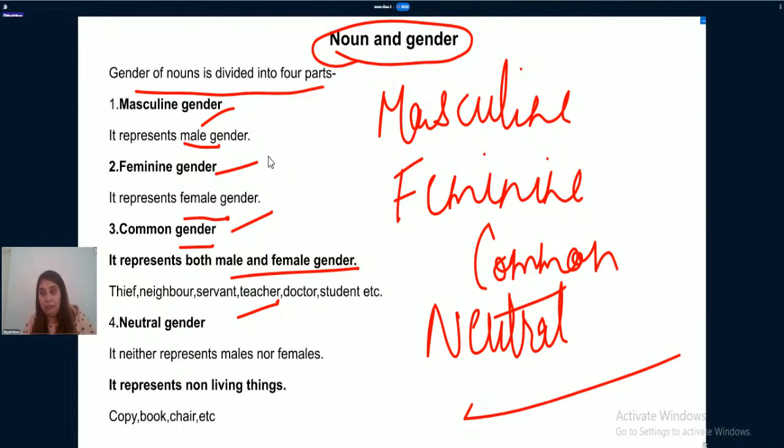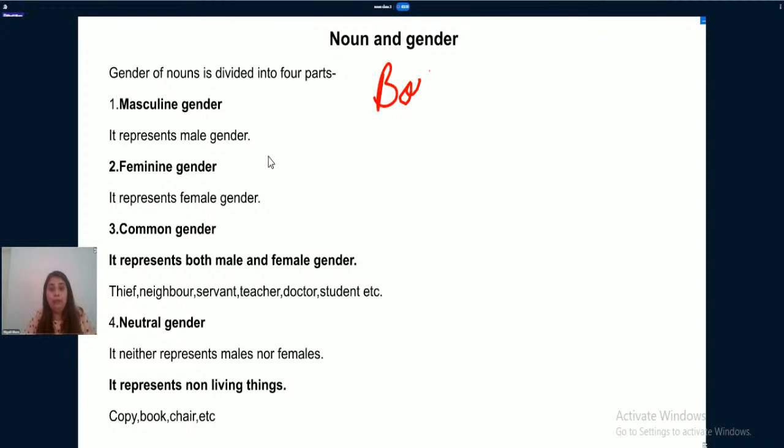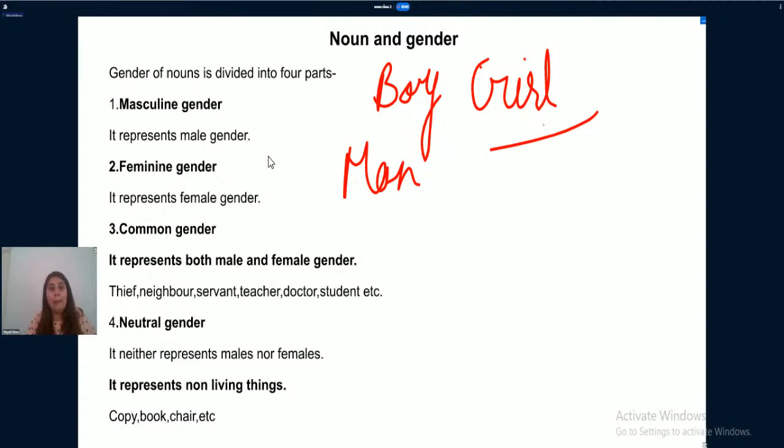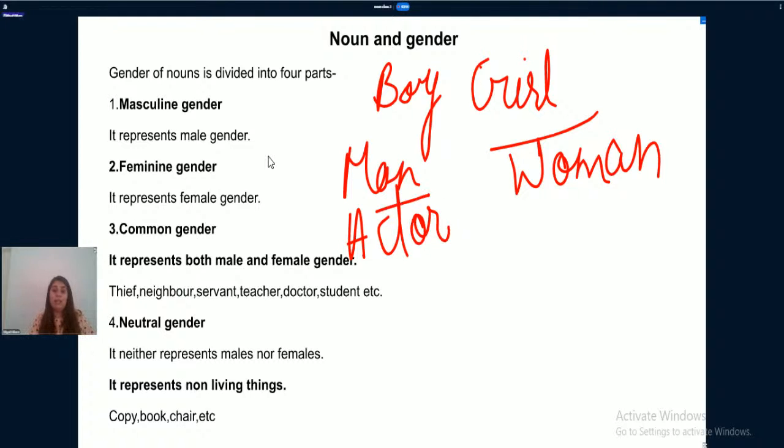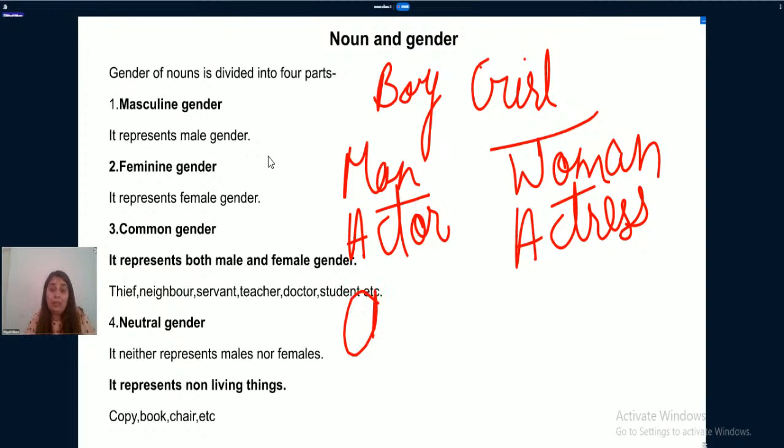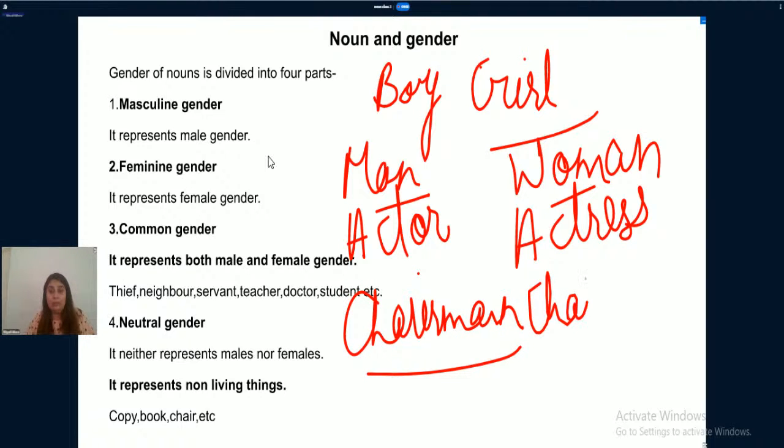See, for example, boy is male and girl is feminine, man is masculine, woman is feminine, or we can say actor is masculine, actress is feminine, chairman is masculine, but chairperson is feminine. So all these are masculine gender words and all these are feminine gender words.